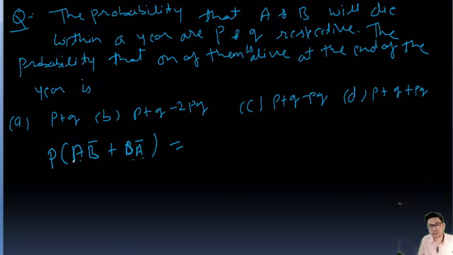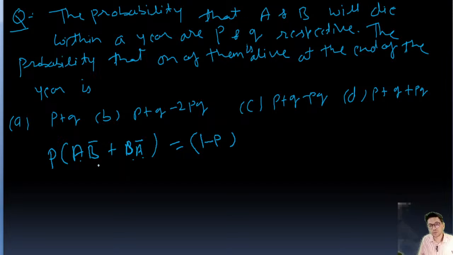So this means P(A B bar) is the probability of A being alive and B being died.